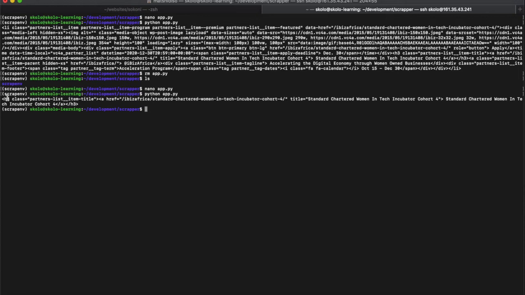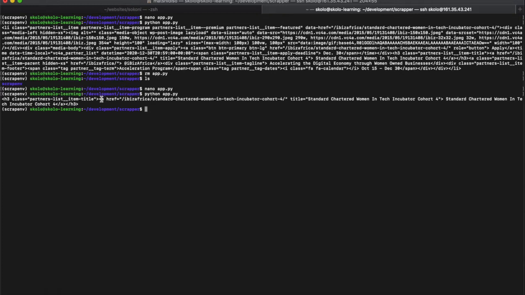So it's finding that H3. Okay, and inside that H3 you'll see there's a class, there's a title, and there is an href. Okay, no, there's actually an A. So you can find the A and find the href. So you have to find the A.